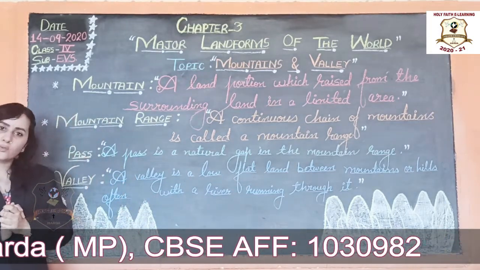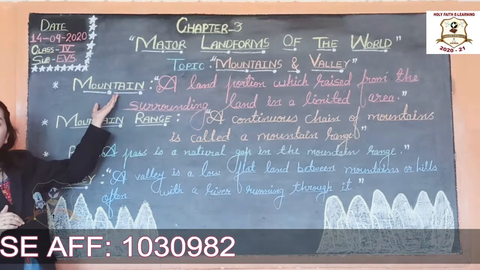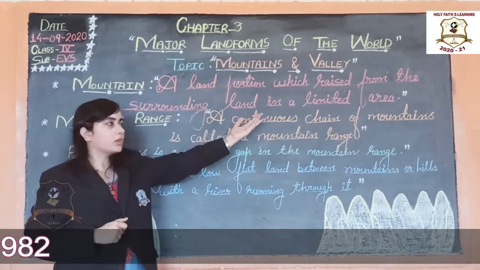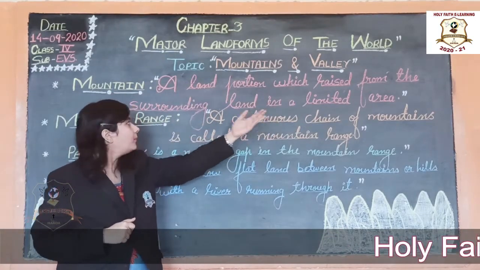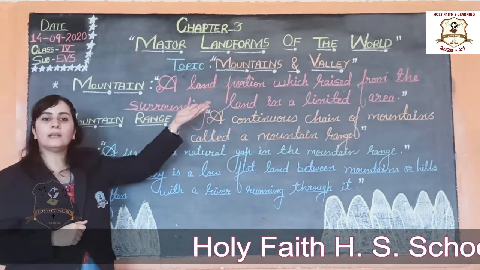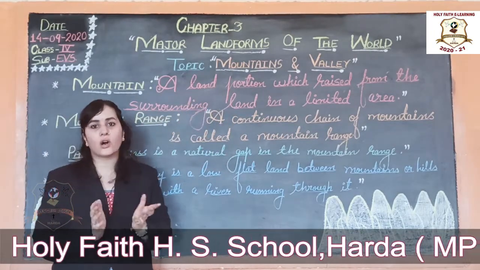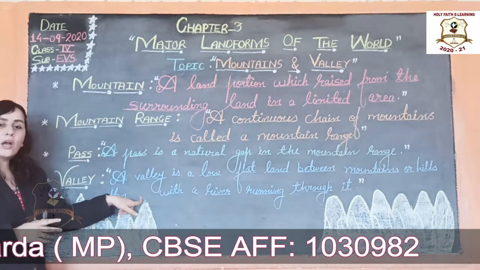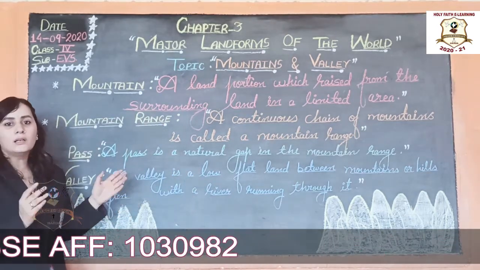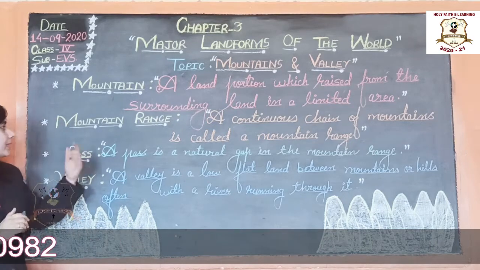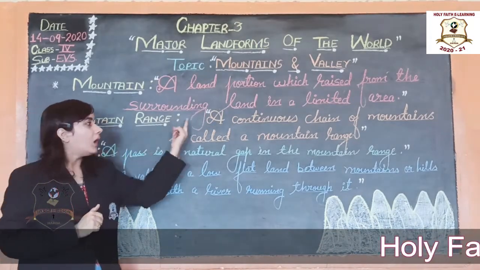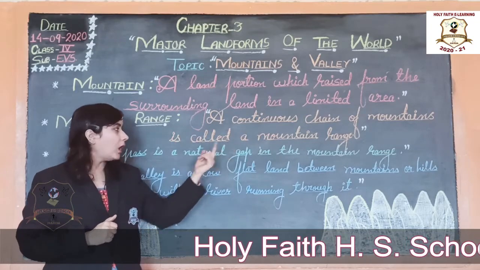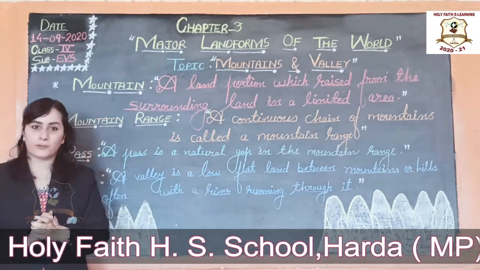Now let us revise once again. What is a mountain? A land portion which is raised from the surrounding land in a limited area is called a mountain. And what is a peak? The highest point of a mountain is called a peak. Next is mountain range. A continuous chain of mountains is called a mountain range.